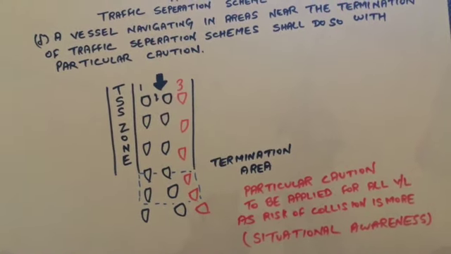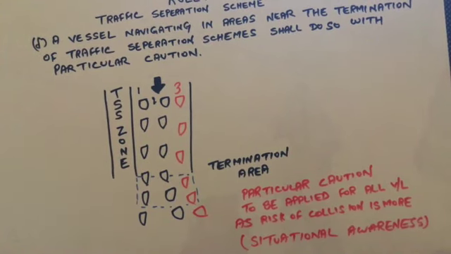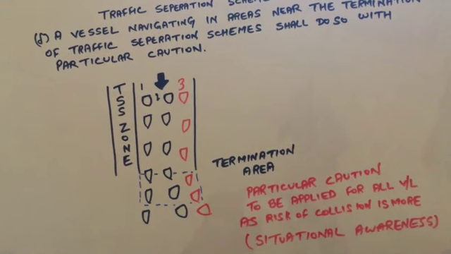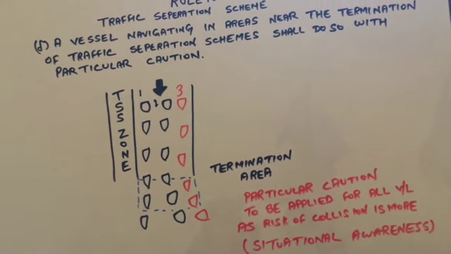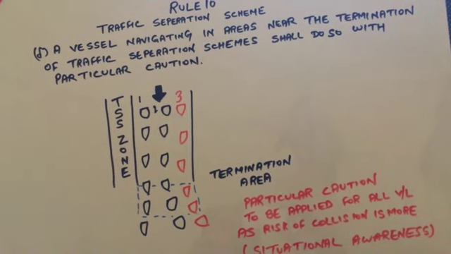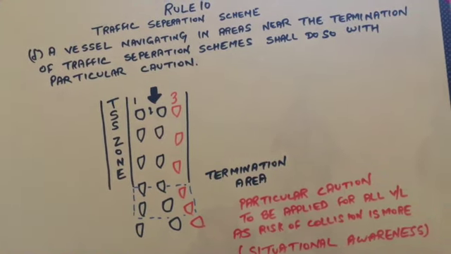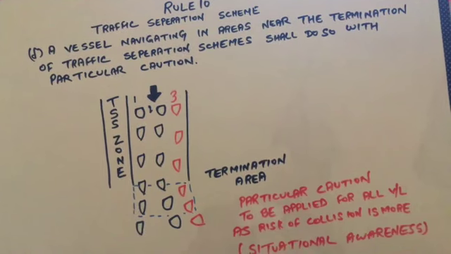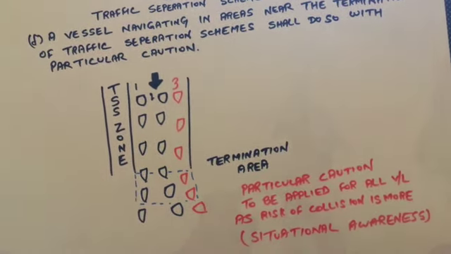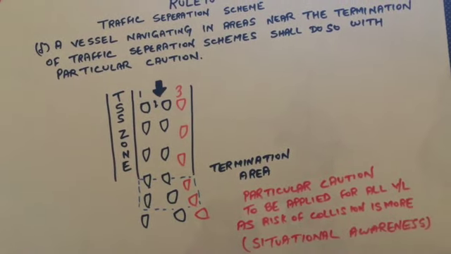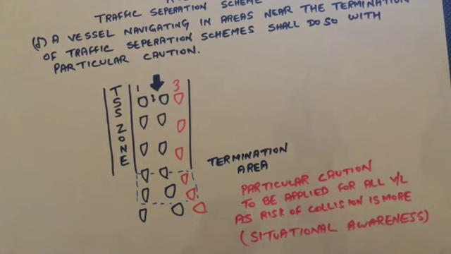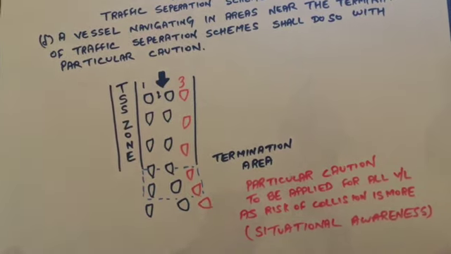So at the termination area, the vessels will decide where to go, because in the TSS the course is as per the TSS, like here the southerly course. So vessels 1, 2, 3 are following the southerly course, but after the termination area, their course is something different from the TSS as required. So particular caution is needed in this area, and it actually gives situational awareness.